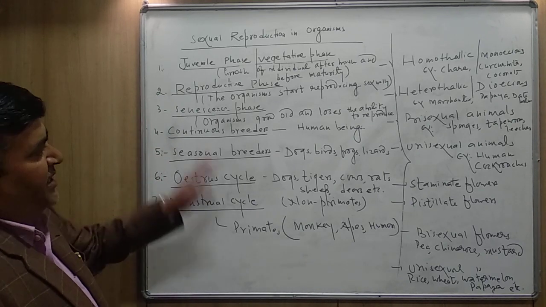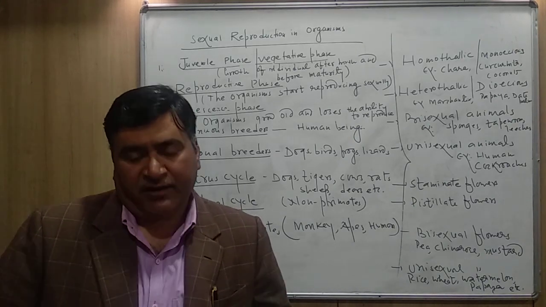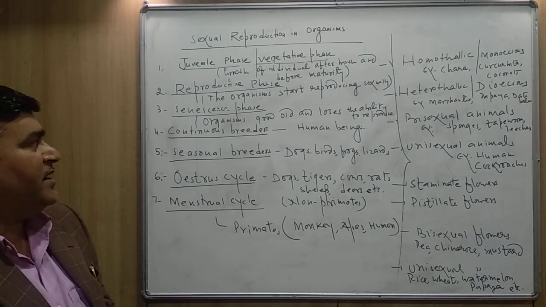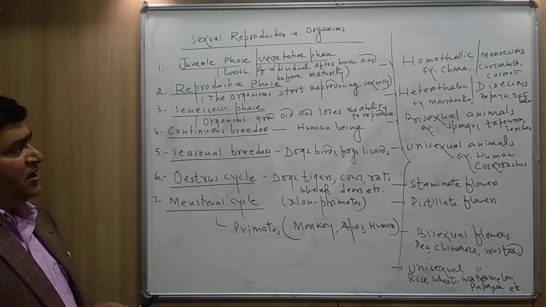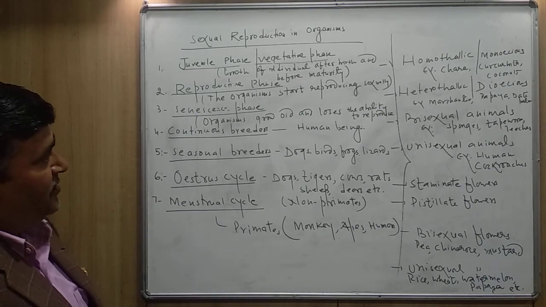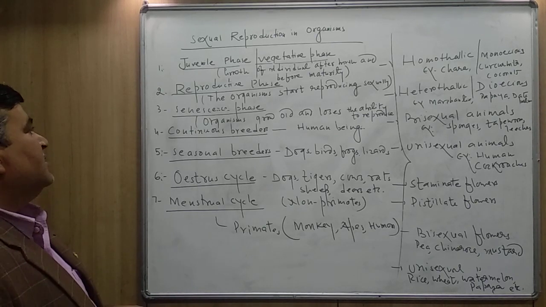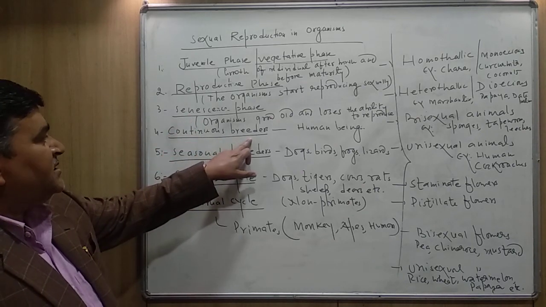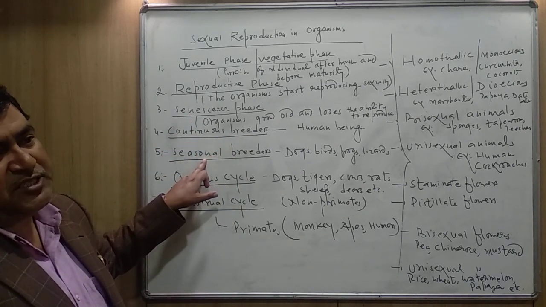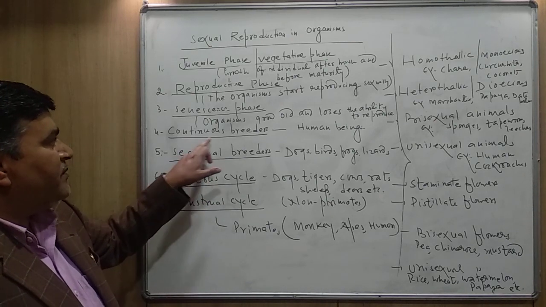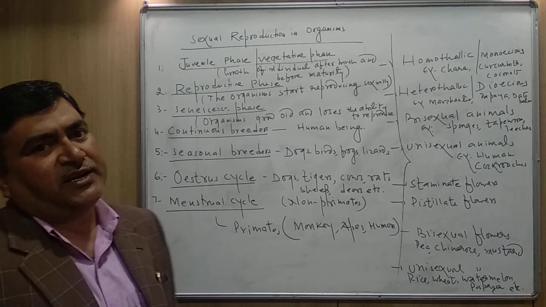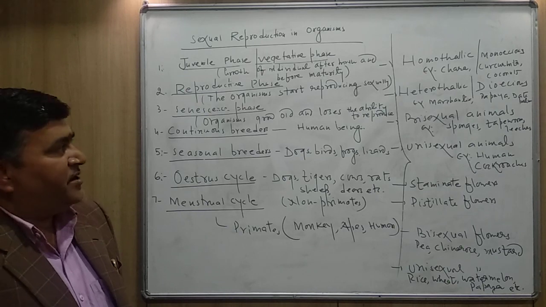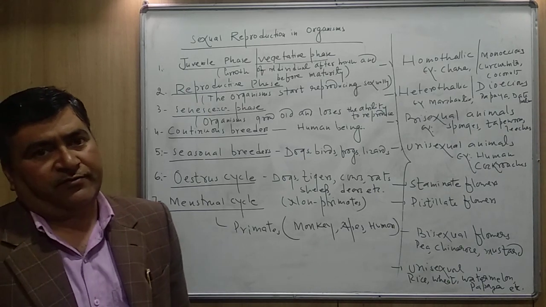Now, on the basis of the duration of breeding, whether individuals breed throughout their life or not, animals are classified into two groups: continuous breeders, and the second one, seasonal breeders. What do you mean by continuous breeders? The continuous breeders are the organisms who breed throughout their life.